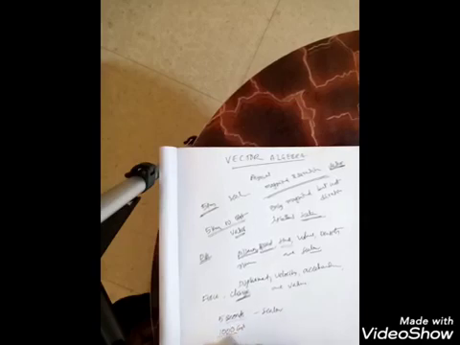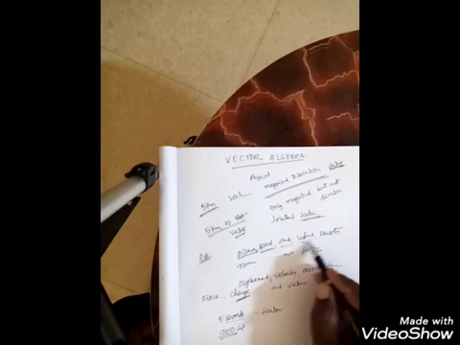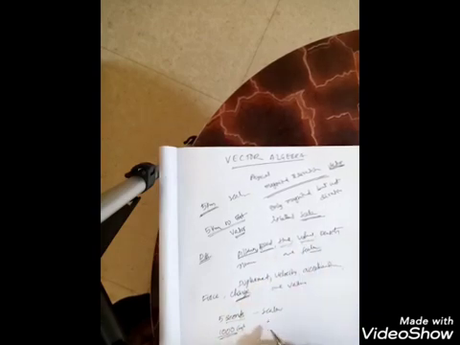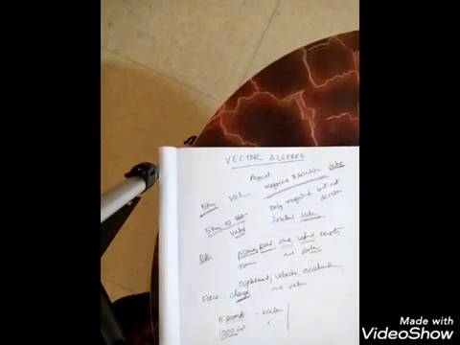That means volume, so it is a scalar. Next one is 10 newtons. Newtons means force. Force is a vector. So 10 newtons is a vector.